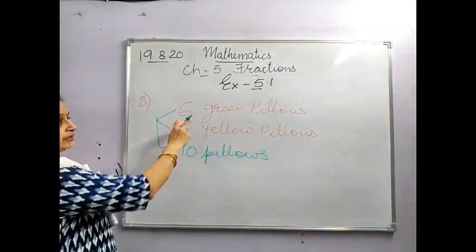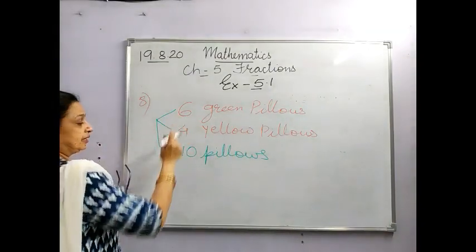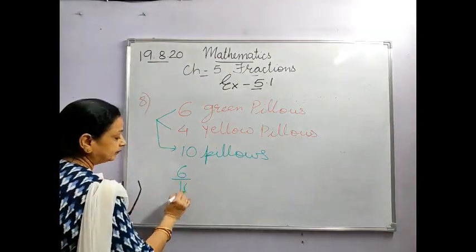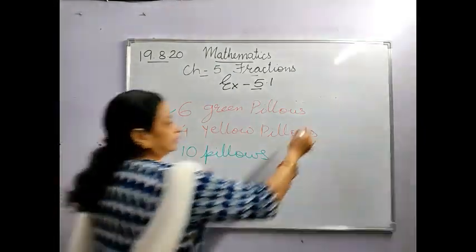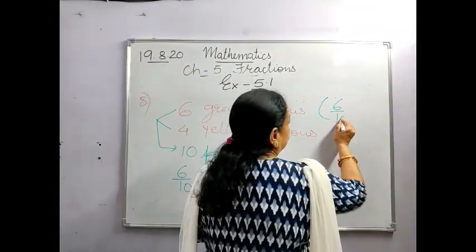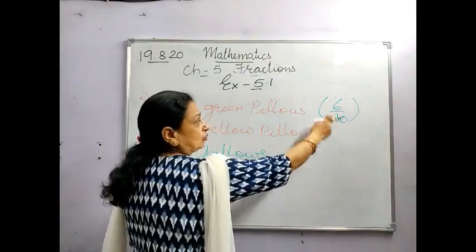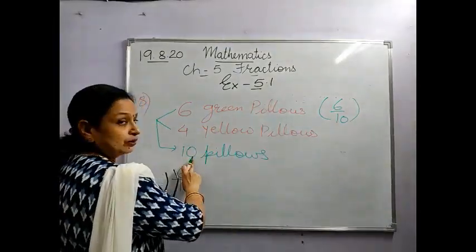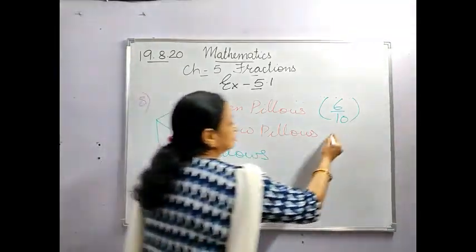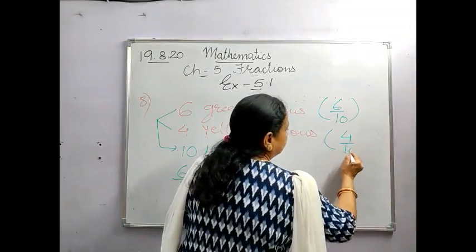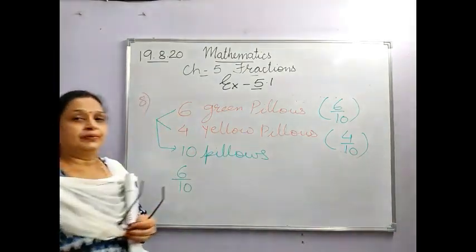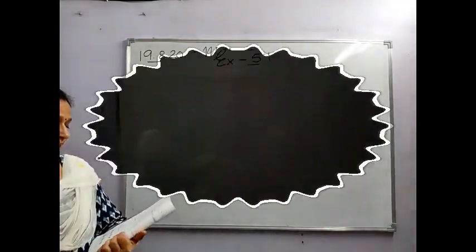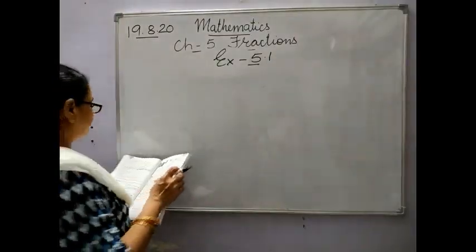So if you want to make the fraction for the green pillows, it will be 6 upon 10, because total is 10 out of which 6 are green. Then out of the 10 pillows total 4 are yellow, so it will be 4 upon 10. Clear? Now question number 9.